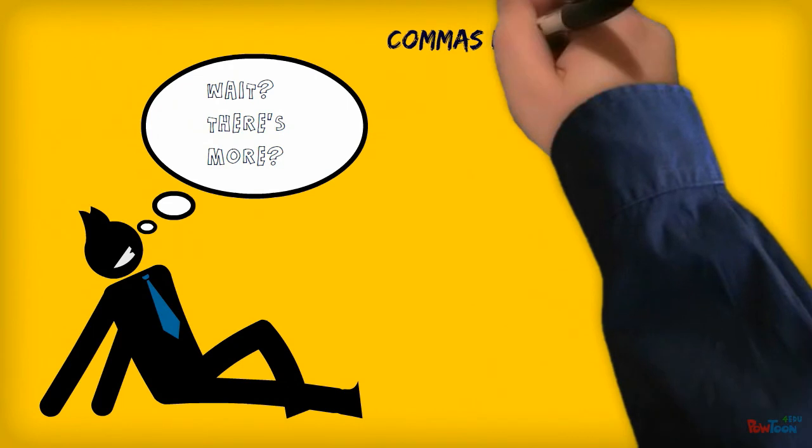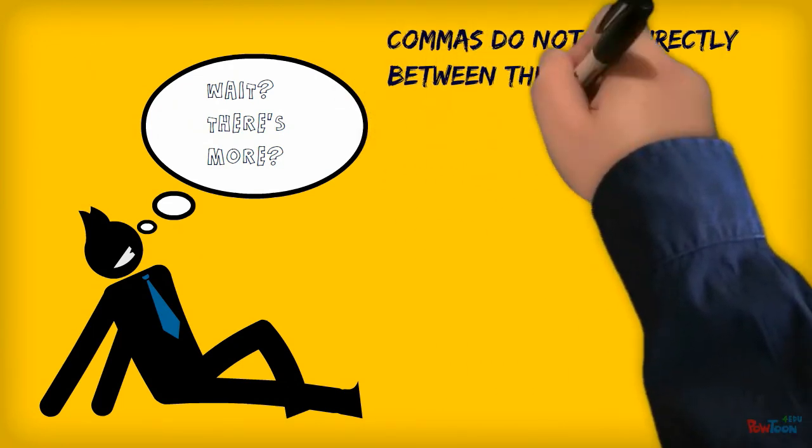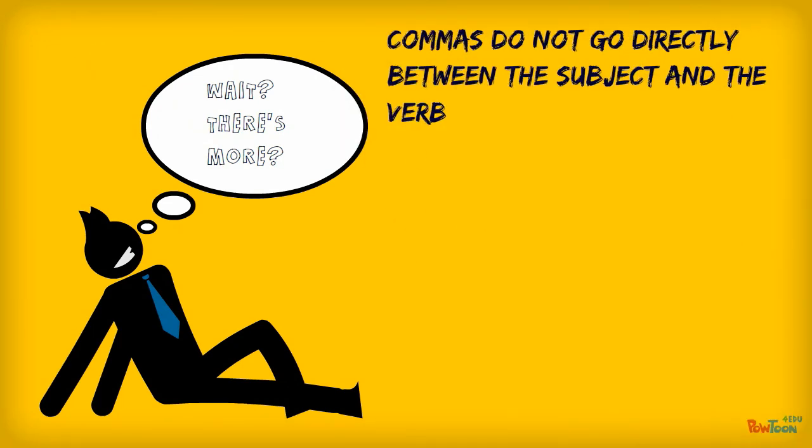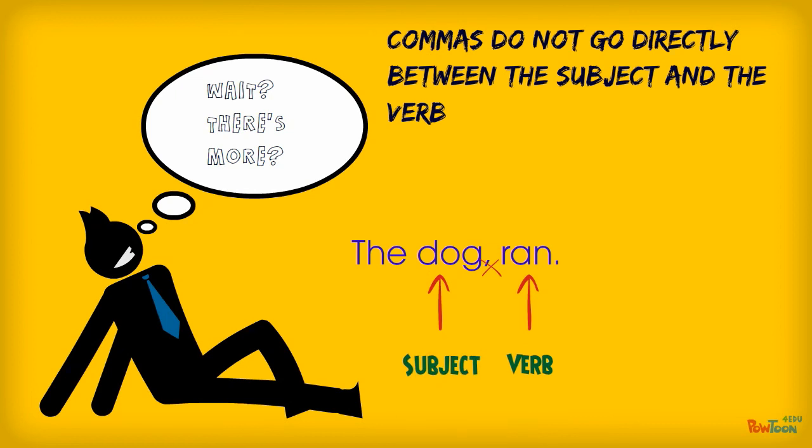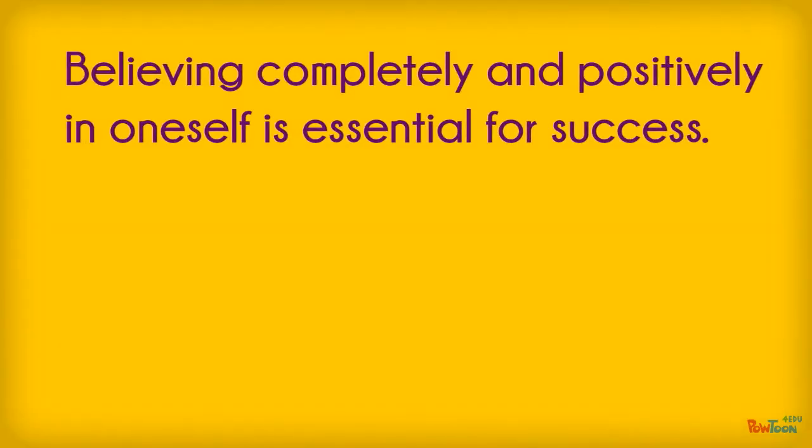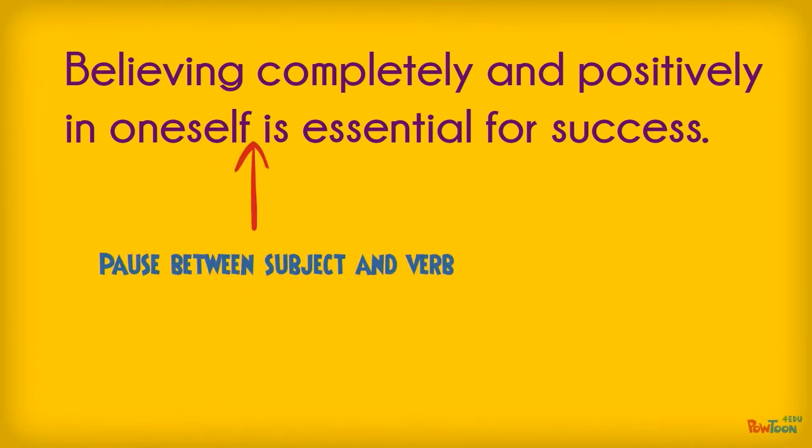The last rule is the standard English teacher rule of never use a comma between a subject and a verb. Obviously, you wouldn't use a comma in this simple sentence. But when the subject is more complex, you may decide you want the reader to pause. Don't put a comma there. Believing completely and positively in oneself is essential for success. Yes, there is a pause, but no, you don't put a comma.